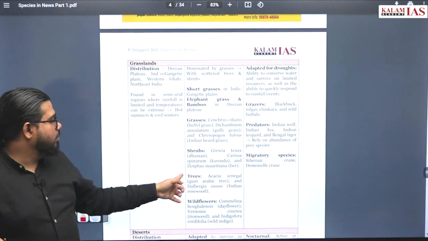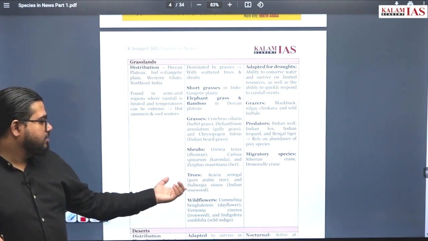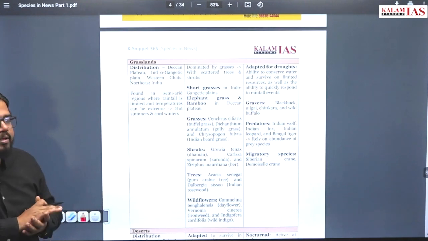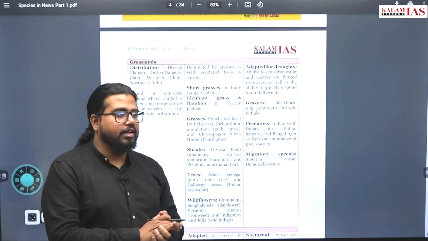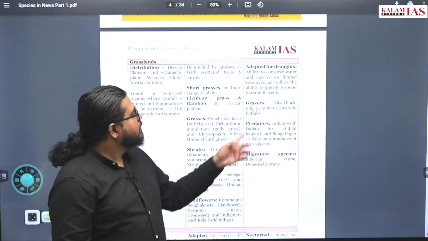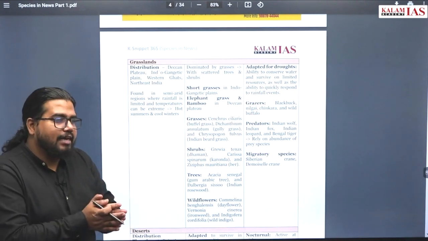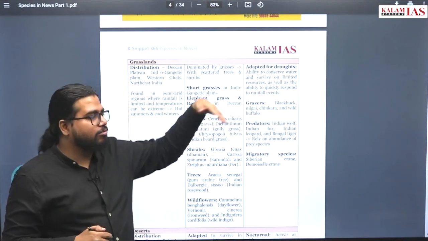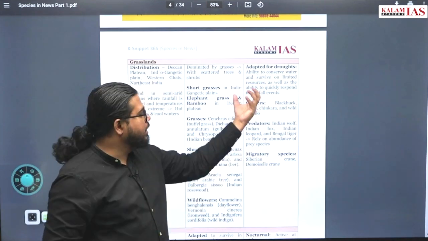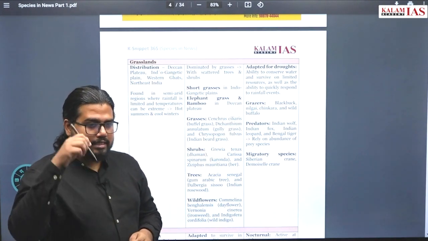Shrubs and trees will be very few, but still there will be trees like acacia and dalbergia, small height trees available in these grasslands. Wildflowers are also a characteristic of this. Animals and plants in this region are adapted for droughts, since rainfall is decreasing. So everything should be adapted to survive prolonged dry periods. If you look at these plants, they will have very deep roots, extremely deep roots.